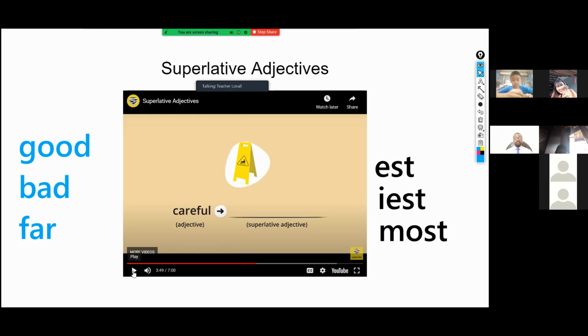So this one is the most. Okay, so the most careful. Now remember, certain words were exceptions, okay? So as an adjective, we have good, but as a superlative, what does it become? Who can tell us, what does good become?